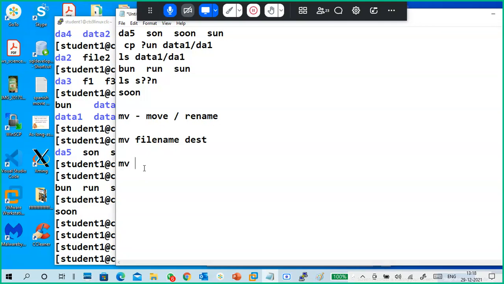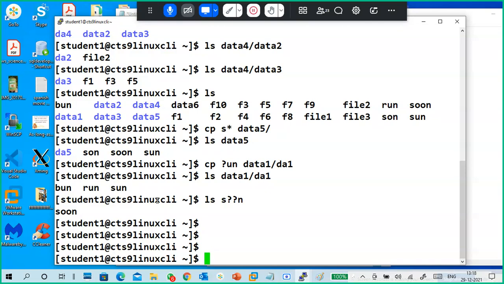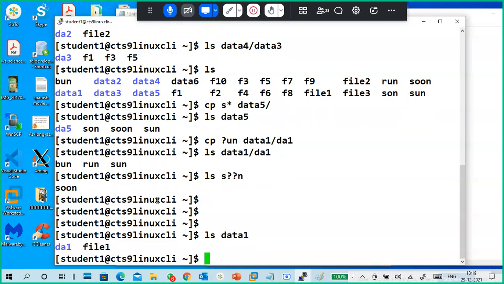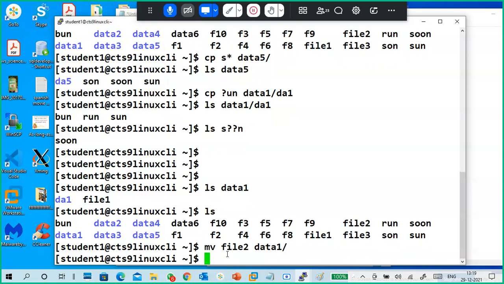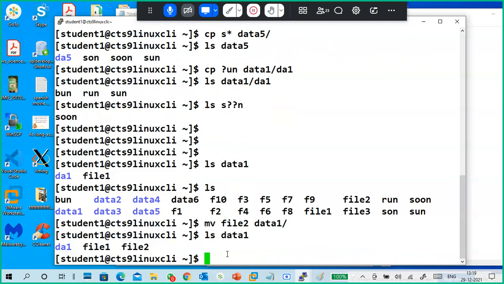Here, to move file one, we have to check where you want to move it, and based on that we do it. ls data one: file one is there. ls: I have file one, file two, file three. Now I want to move file two to data one. Moving file two to data one, always with a slash. ls data one. So file two is moved.